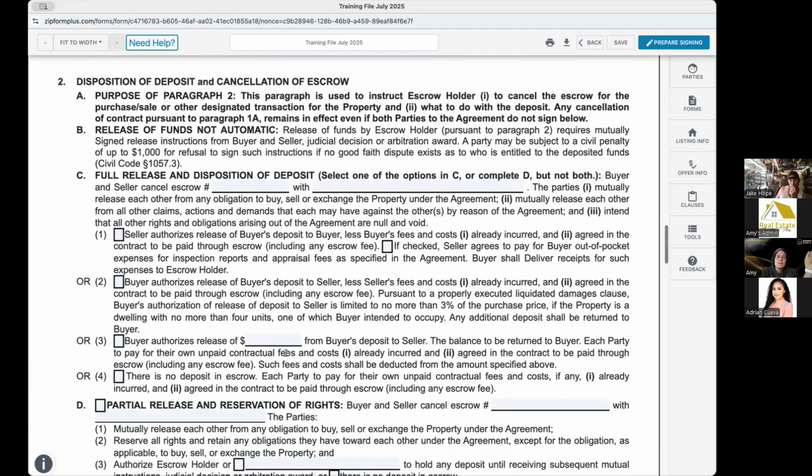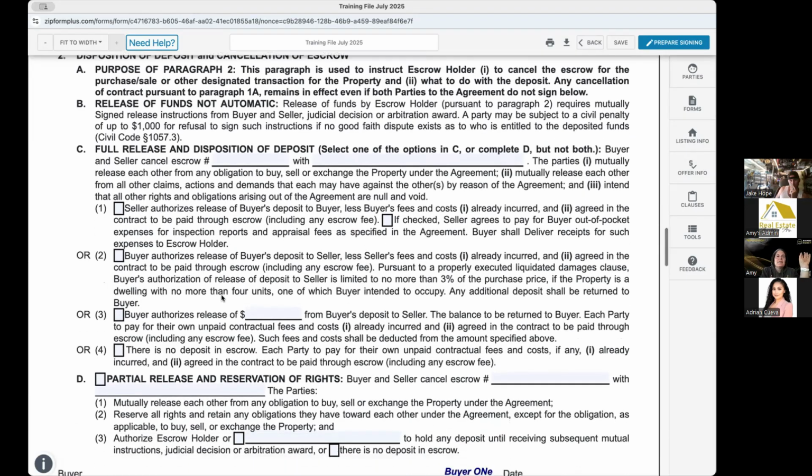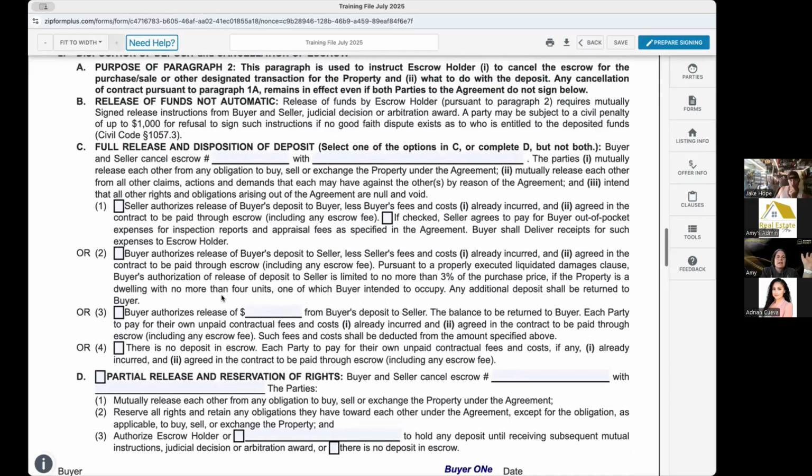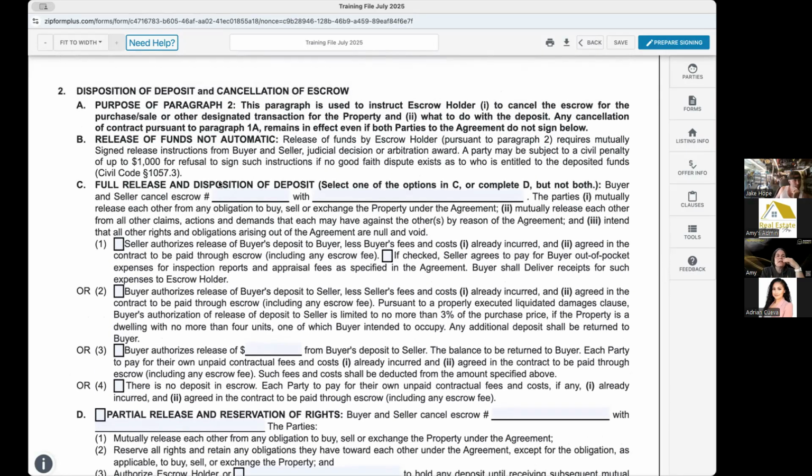So, this is paragraph 2. Okay, there's lots of options here. One is it lets people know that, hey, the release of funds is not automatic. We need it signed by mutual release instructions or a judicial arbitration award, right? And there's a civil penalty for up to $1,000 if you refuse to sign the cancellation of instruction or the cancellation with no good faith dispute. Okay, so just kind of keep that in mind. You can use that a lot to get this document signed.